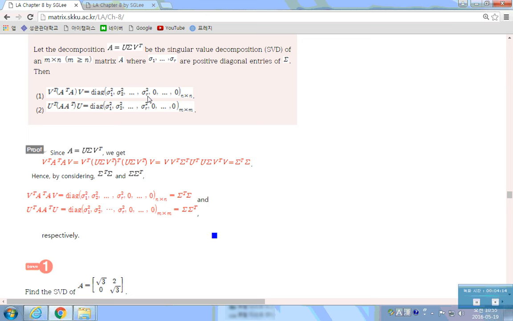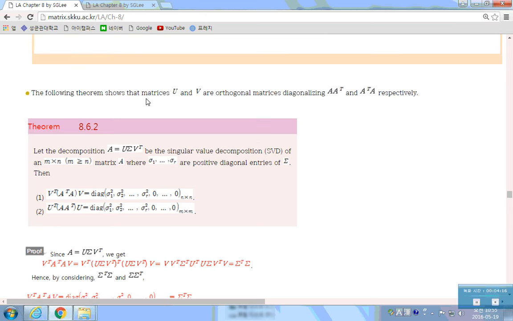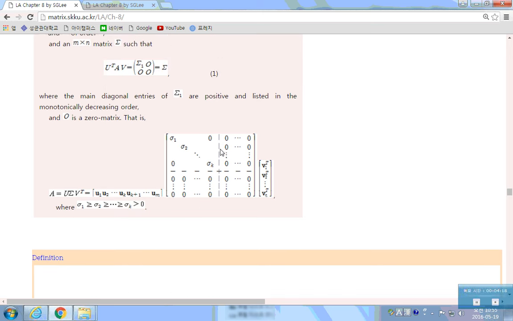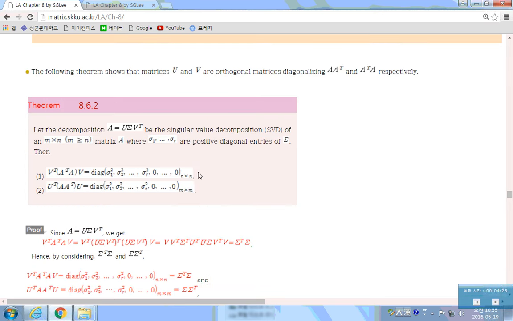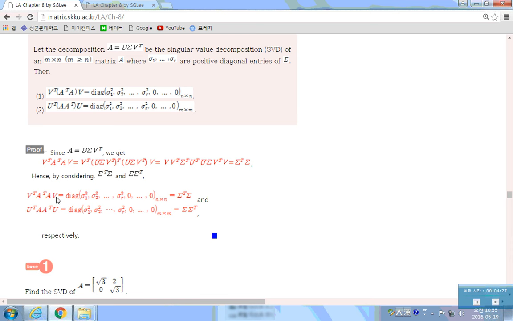Which is this, because sigma looks like this. If we multiply the transpose of this times this, then it will be exactly like a diagonal matrix, like this. And similarly, U transpose times A A transpose times U is this, which can be easily shown. This is also the product of sigma times sigma transpose, which looks like this, and the size of the matrix is m by m, like this.